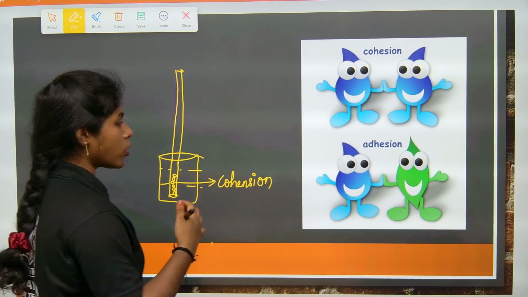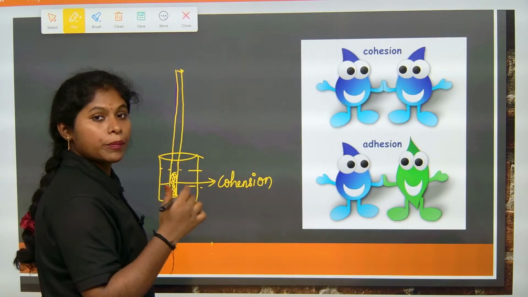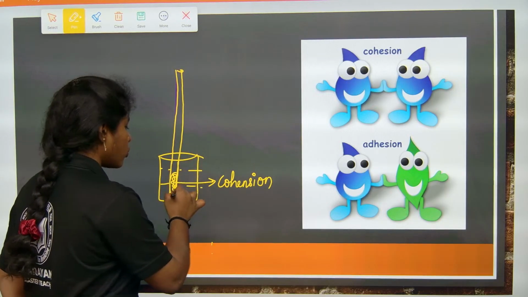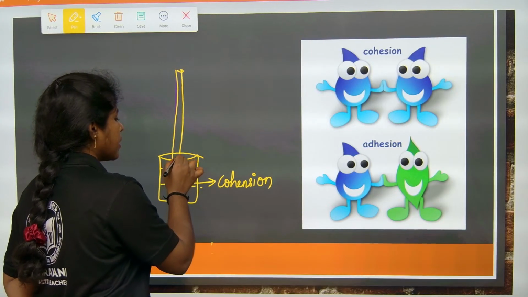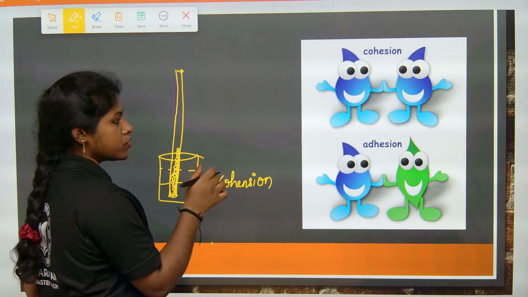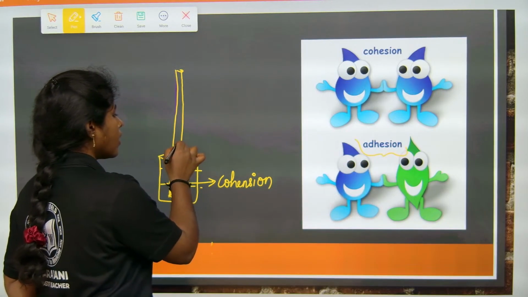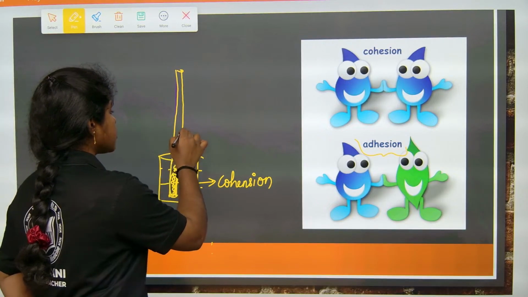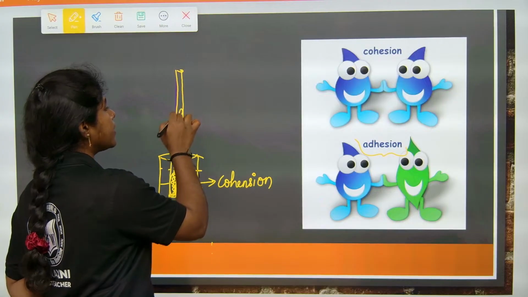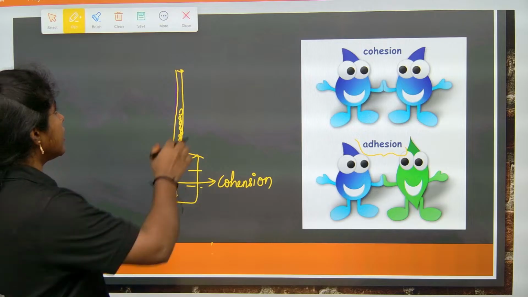Coming to adhesion, what is adhesion? These water molecules pass through this narrow tube. By binding together, the water molecules use adhesion by contacting the polar surface of the tube, and they travel upwards, right? So this is cohesion and adhesion. Let's see the question now.